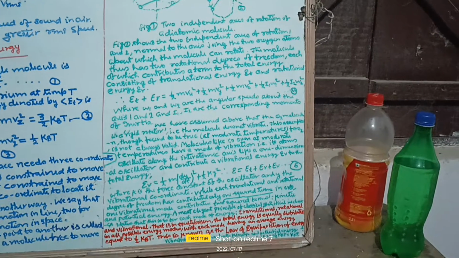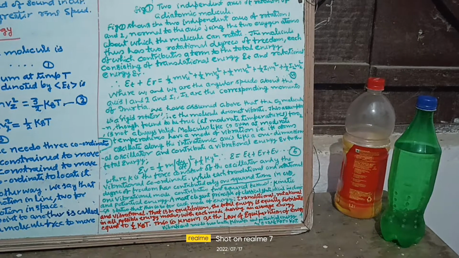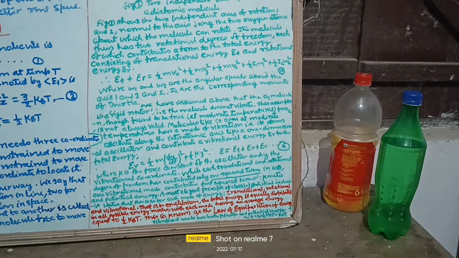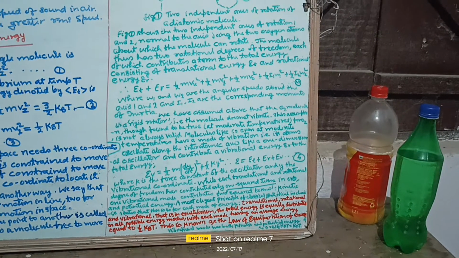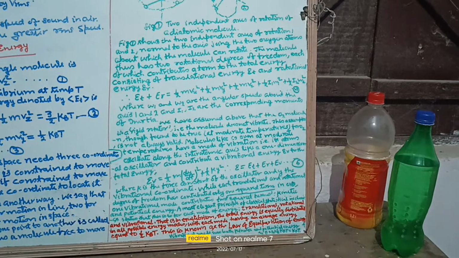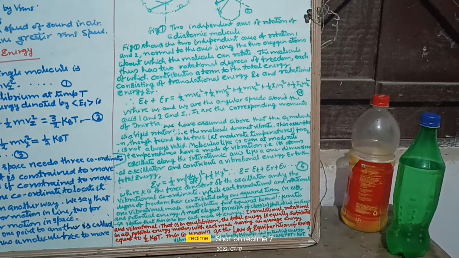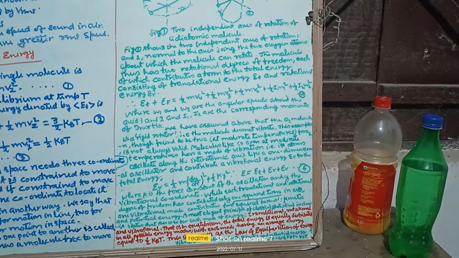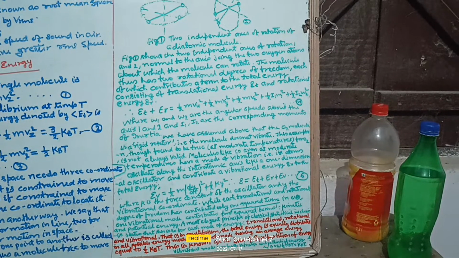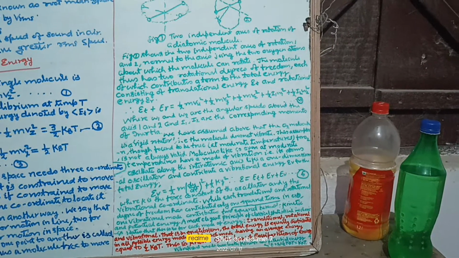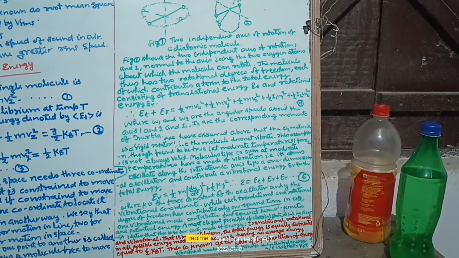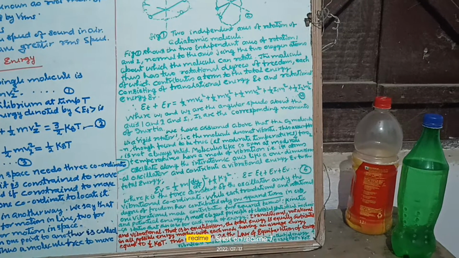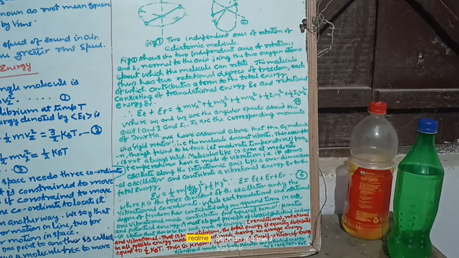that is translational, rotational, and vibrational. It means to say that one is linear, second is rotational, and third is oscillational. That is, in equilibrium, the total energy is equally distributed in all possible energy modes, with each mode having an energy equal to (1/2)kBT. This is known as the law of equipartition of energy.